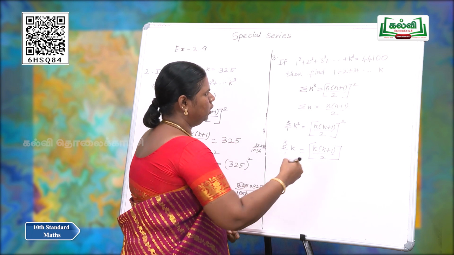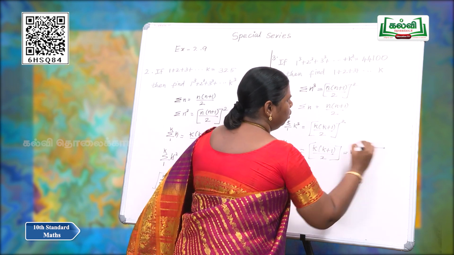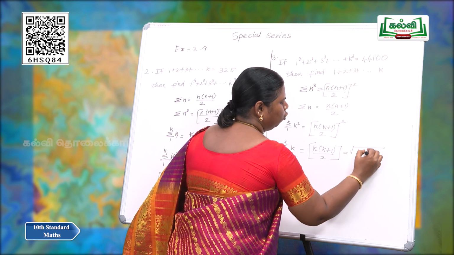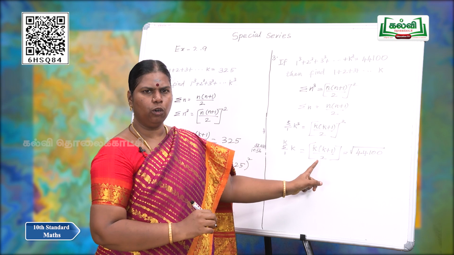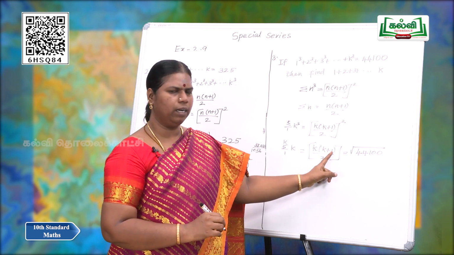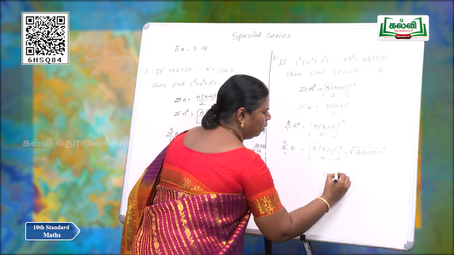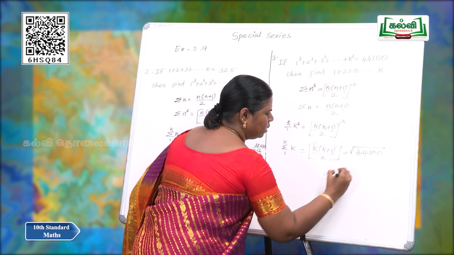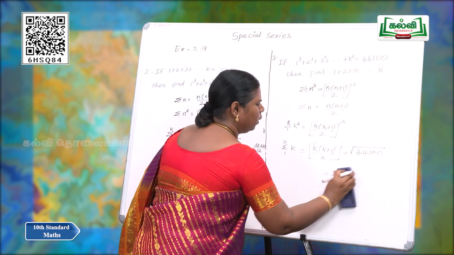The given value is 44,100. If we take the square root, we can find the value of k into k plus 1 by 2. So, taking the square root of 44,100 we will get 210.